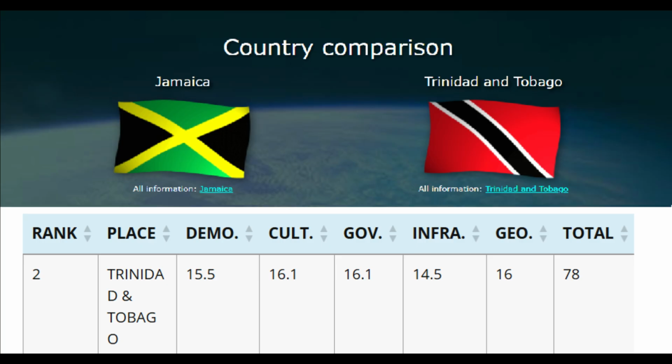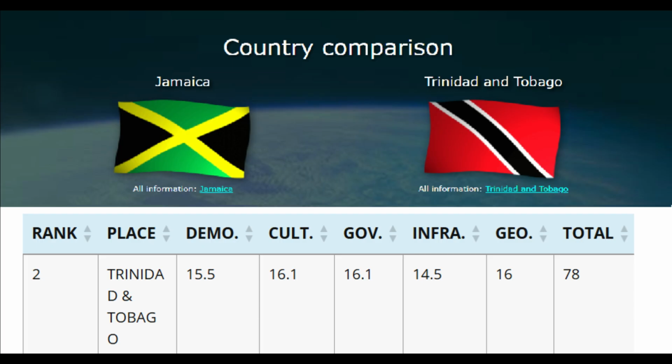So the overall score, based on the criteria that's set, is a 78 out of 100, and that's a very high score. The demographic has a 15.5. This makes sense because I'm pretty sure there are a lot of black people in Trinidad and Jamaica, but obviously there's a higher percentage of Indian and Douglas population compared to Jamaica. While those groups do exist in Jamaica, it's nowhere near the same amount as Trinidad and Tobago.